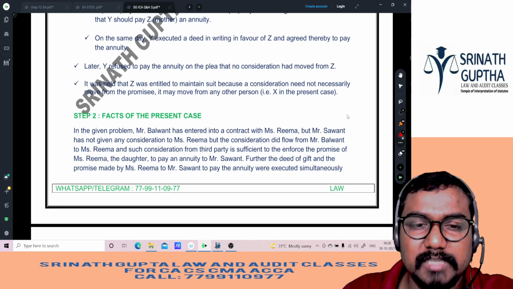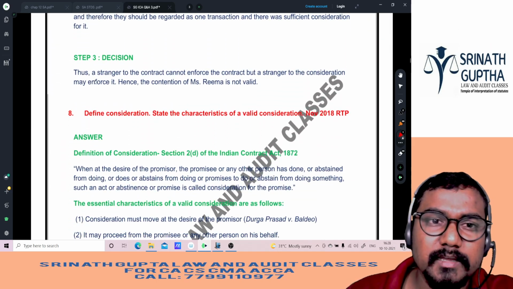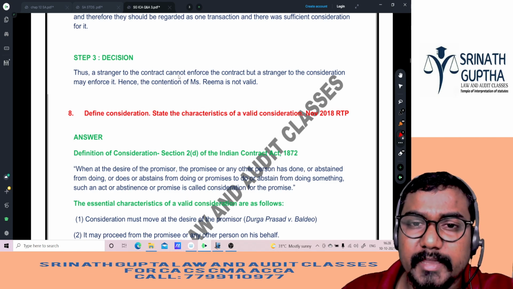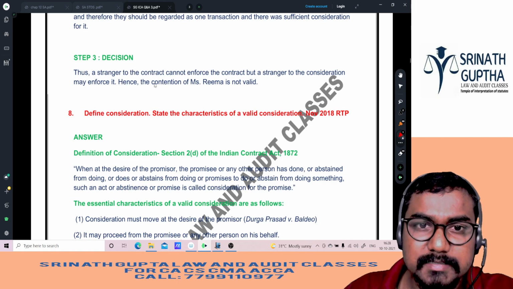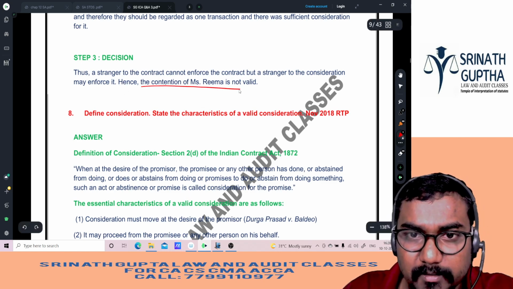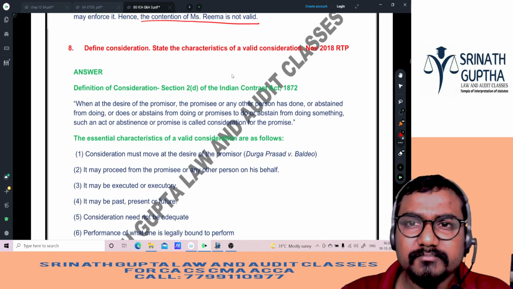I have explained the Chinnaya versus Ramaya case law and the facts of the present case decision here. Thus, a stranger to contract cannot enforce the contract, but a stranger to consideration may enforce it. Hence, the contention of Rima is perfectly not valid. She cannot say like that, she should pay.